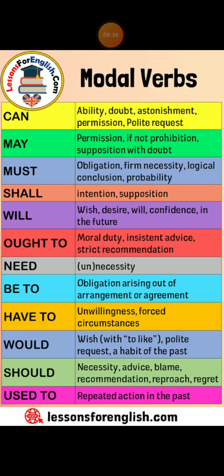Again I am saying, might denotes greater hesitation and diffidence than may. Sometimes we use may for conveying hesitation or diffidence, but might is more proper to use.